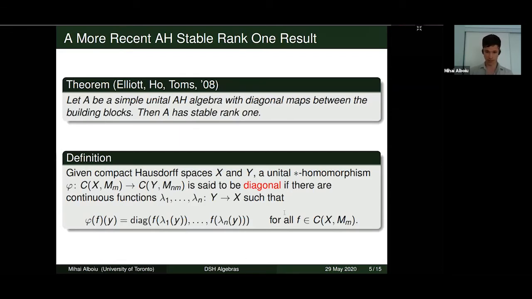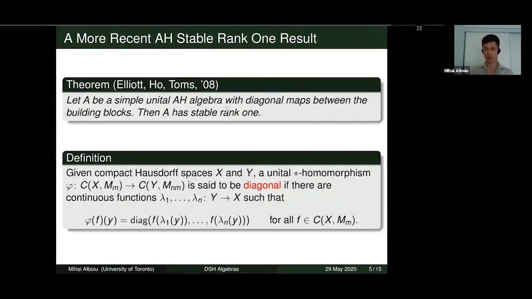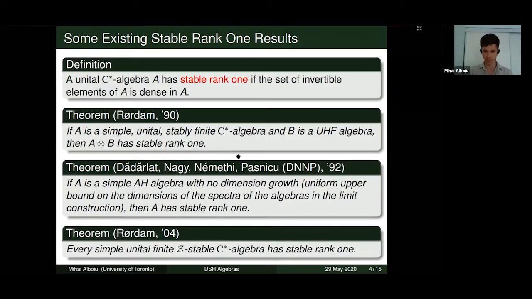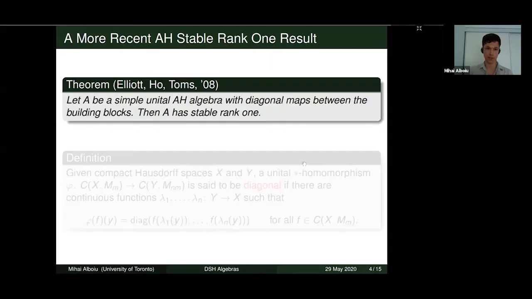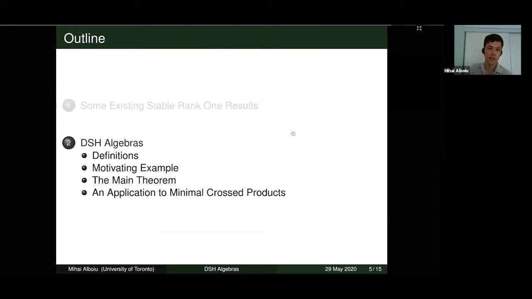And so I should say that this result is a bit in contrast with the DNNP result because there's no assumption on dimension growth. Of course, there is an assumption though on the maps being diagonal, which didn't exist in this previous result. So essentially the result that James and I have is a subhomogeneous analog to this AH result. And the algebras that we're looking at are a certain subclass of recursive subhomogeneous algebras.